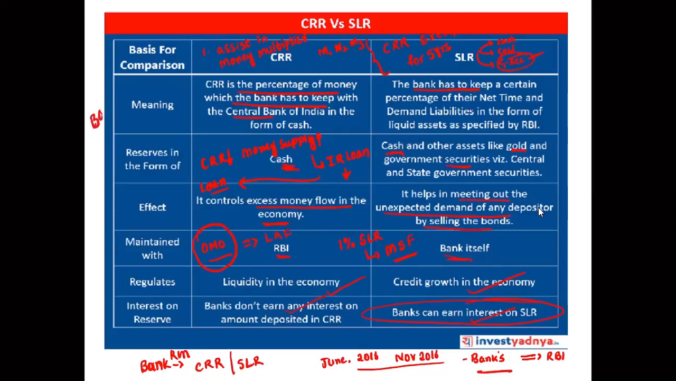You have a bank, and in this bank you have a lot of cash. For example, 100 crores or 1000 crores of cash is there, which is idle. The bank cannot lend this as a loan because it is held in the form of SLR.